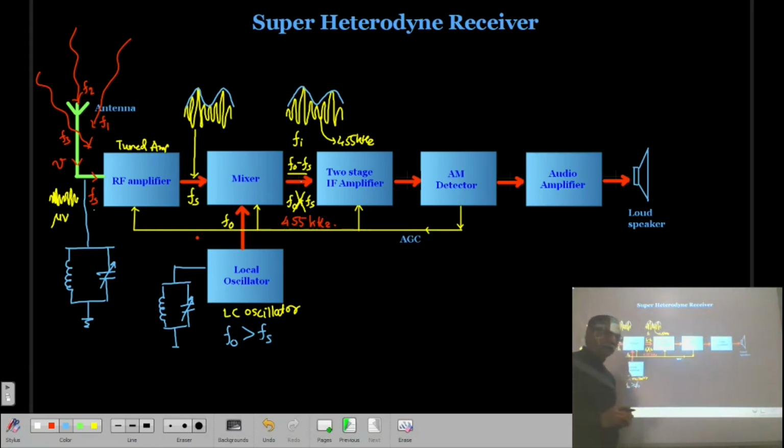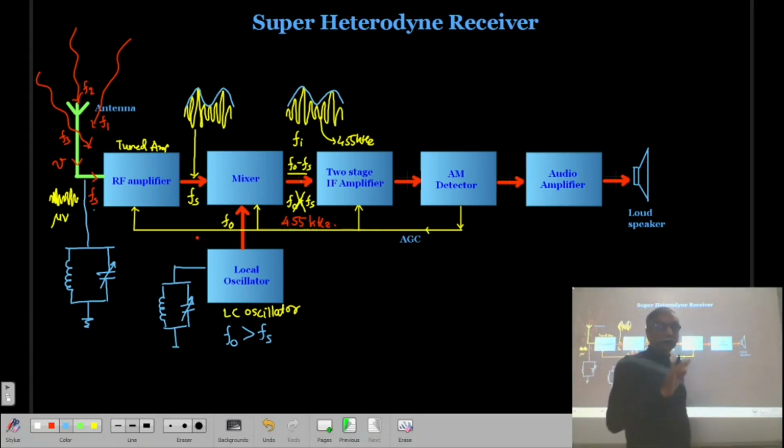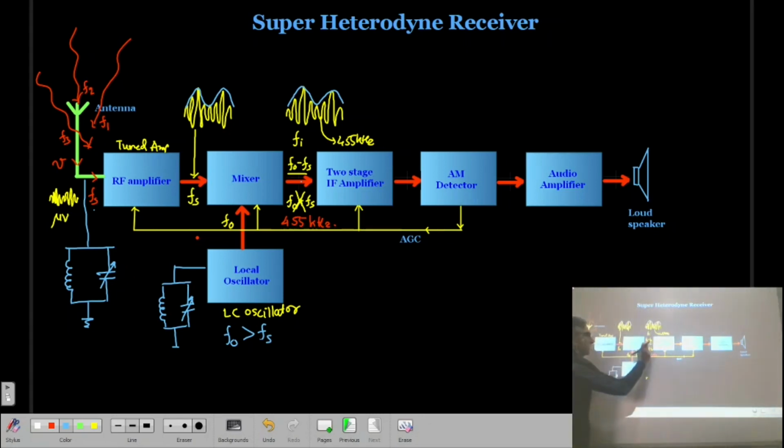Then we have discussed that for any kind of signal frequency, the intermediate frequency has to remain constant. That is 455 kilohertz. Means as I am changing my signal frequency, the oscillator frequency has to be changed. As we increase or decrease the signal frequency, the oscillator frequency should also increase or decrease. Then only you can have a constant difference of 455 kilohertz.